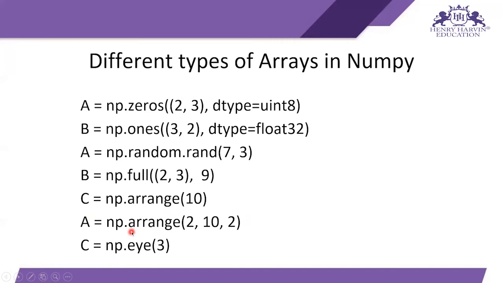Then if I want an identity matrix, then I can just type c is equal to np.I in parentheses. I just type the size of the matrix, the shape of the matrix. As you all know, an identity matrix has an equal number of rows and columns, so I can just type a number and it will take it as the rows and column number automatically. So here I just type 3, then it will give me a matrix of shape 3 comma 3, and where row and column are equal, the value is 1.